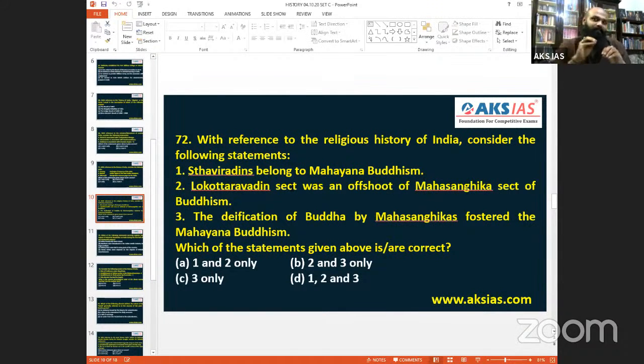They are putting it up in that form. That's what I said, a kind of straightforward question. So with reference to the religious history of India, consider the following statements. Sthaviravadins belong to Mahayana Buddhism. Not at all. Sthaviravadins are Hinayana, very much. So 1 is out.